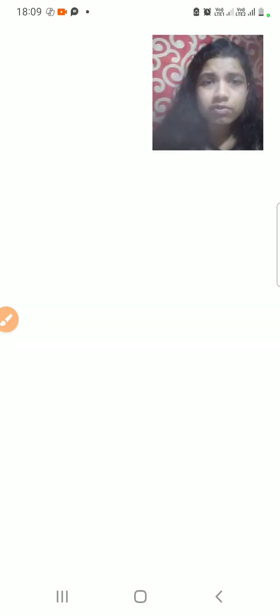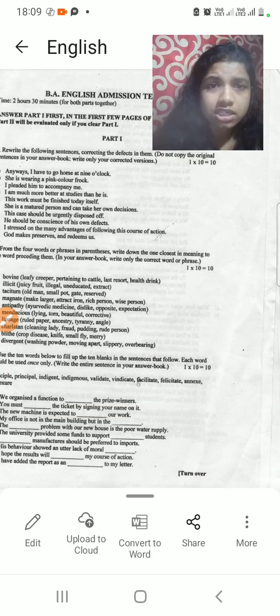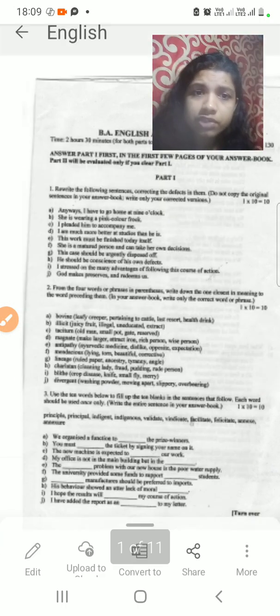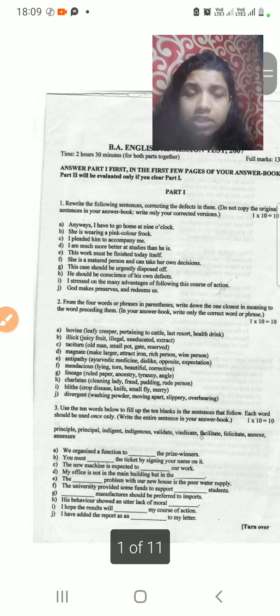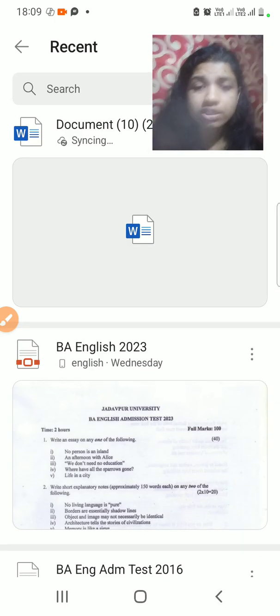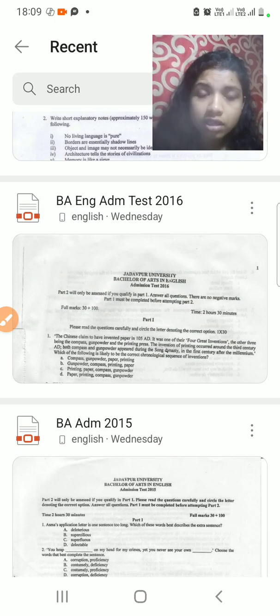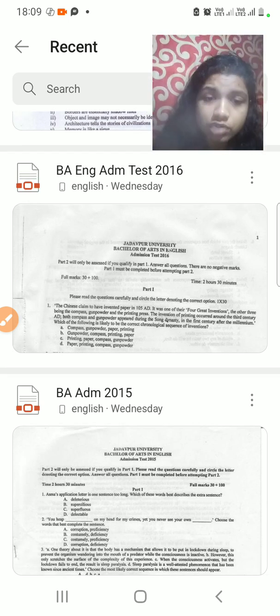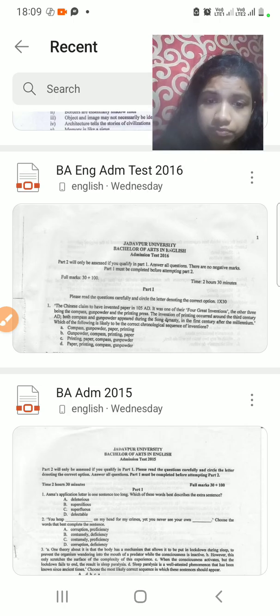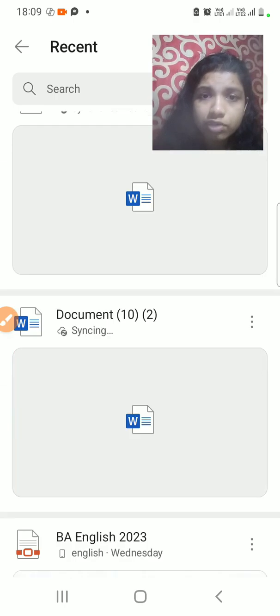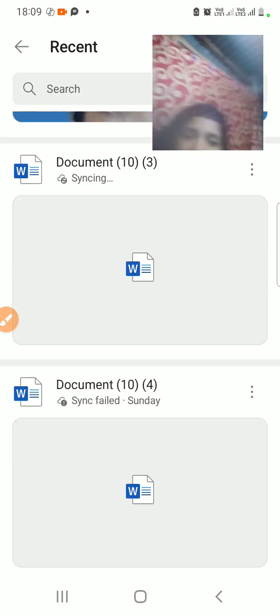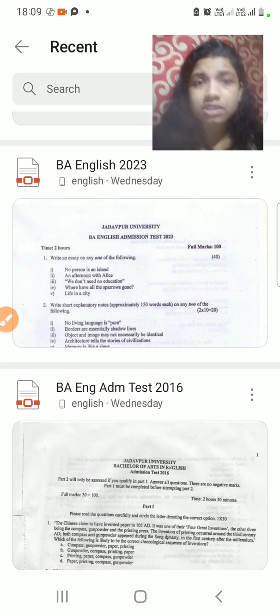Do you have any queries? You can write them down. Okay, so if we see the actual questions, the oldest paper is from 2007. For 2016 we do have one where the total marks is 130. So we would be seeing questions from a recent one.